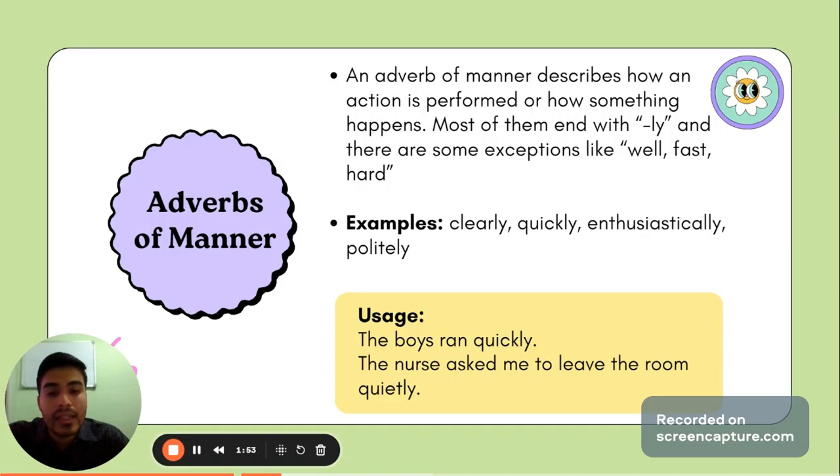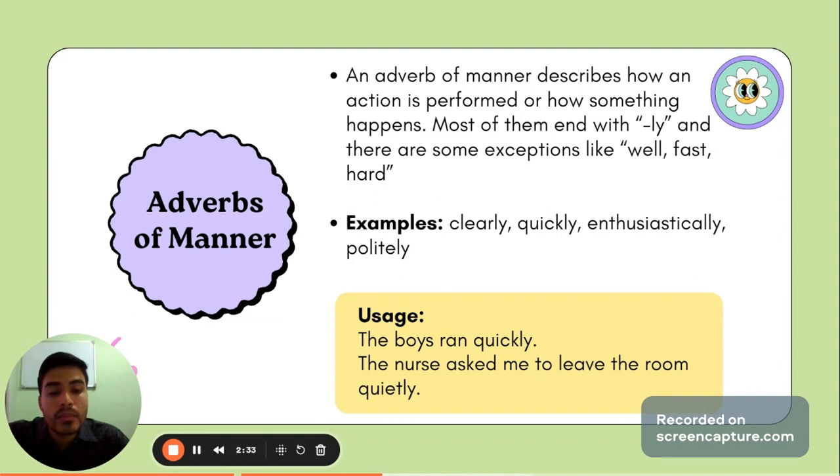We have some examples: clearly, quickly, enthusiastically, and politely. Also, we have some usage examples. The boys ran quickly. The boys ran is the basic sentence, and quickly is the detail, how they ran. So, quickly could be different, could be slowly, could be cheerily. So it could change depending on the context.